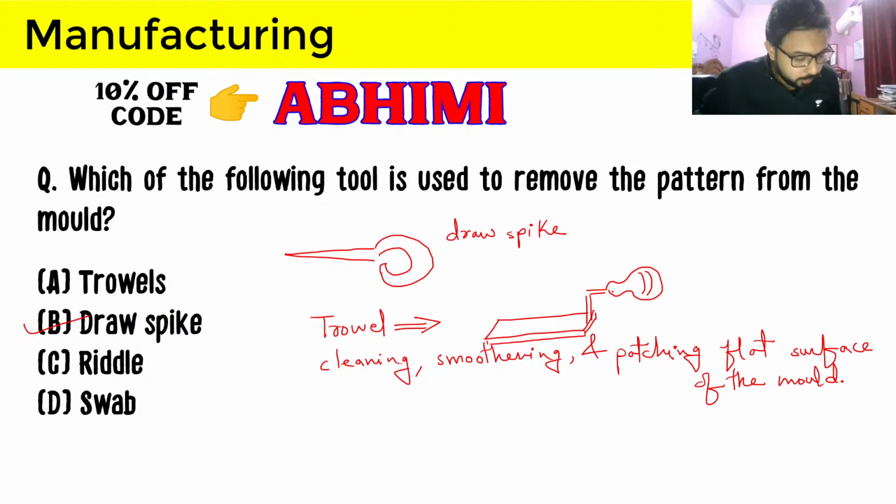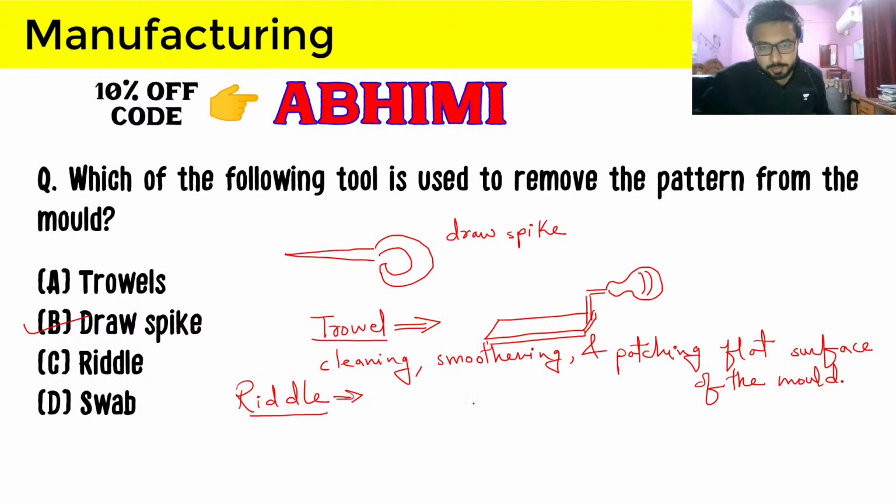So that is what Sorendra also answered, smoothing the surface. And next we will see what a riddle does. Let's see first what a riddle looks like. The riddle looks like this.